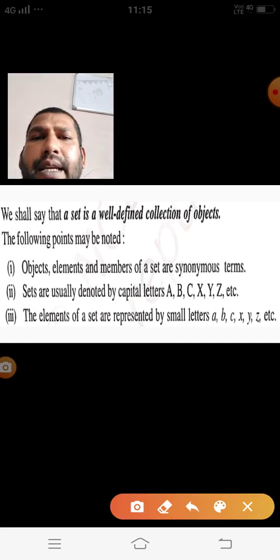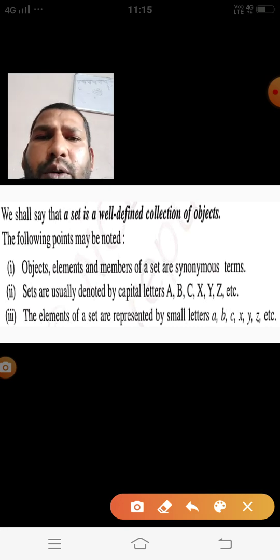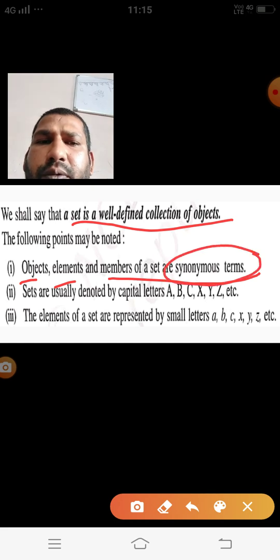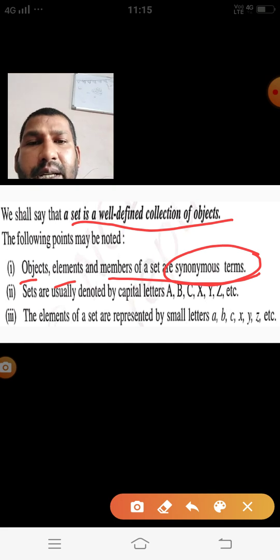And here we have some concepts about sets. What we know is that it is a well defined collection of objects. Then some points you have to note down. Object, element, and member of a set are synonymous terms. On the basis of this, we are getting questions in competitive examinations. The values are given, then you have to find out which are the synonymous ones, and the collection of those synonymous ones is the set.